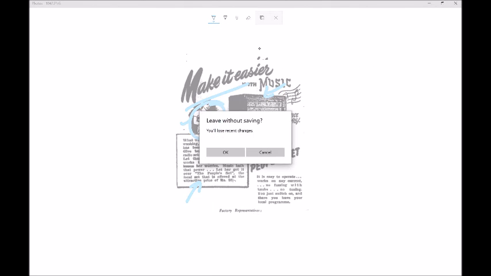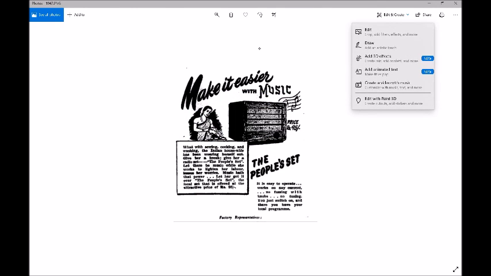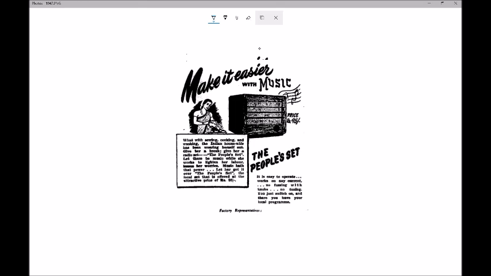Let me get rid of all this. Yeah, so going back to this example, this changes our inference of who our audience is for this ad. It was most likely not the women, because very few of them could read at the time. It can be inferred that the advertisement was directed towards the husband of these housewives.